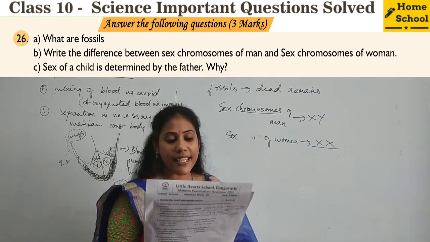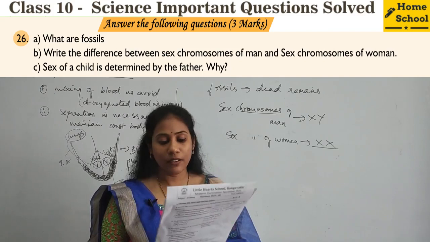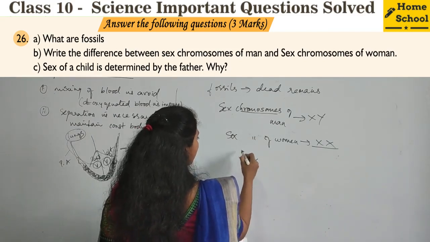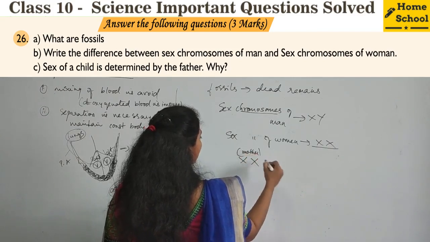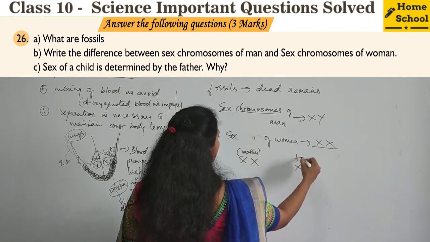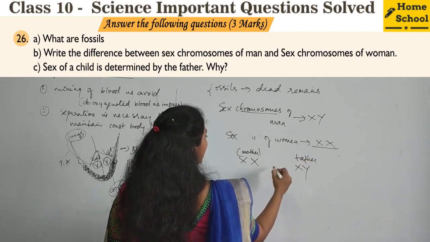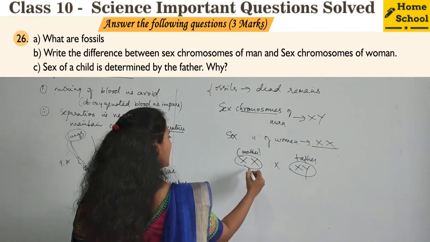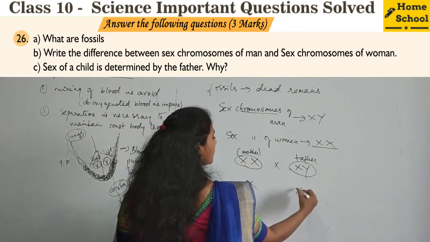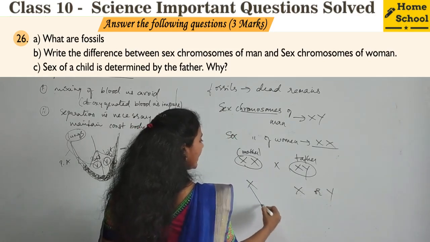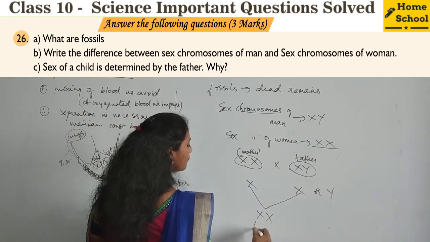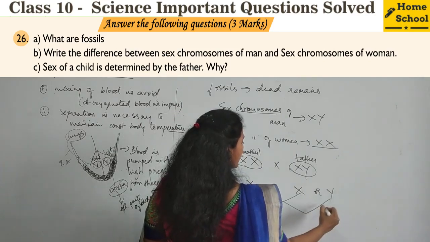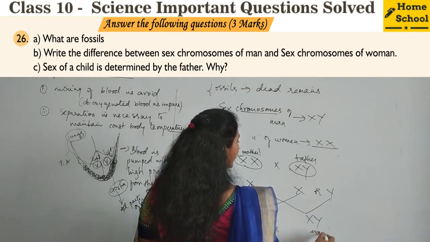And the third sub-question: sex of a child is determined by the father, why and how? You have to write the flow chart actually. XX are the sex chromosomes of the mother, XY are the sex chromosomes of the father. When this is crossed with this, what are the possible gametes here? Only X. What are the possible gametes here? X or Y. When X combines with X, a female child will be born. When X combines with Y, a male child will be born.